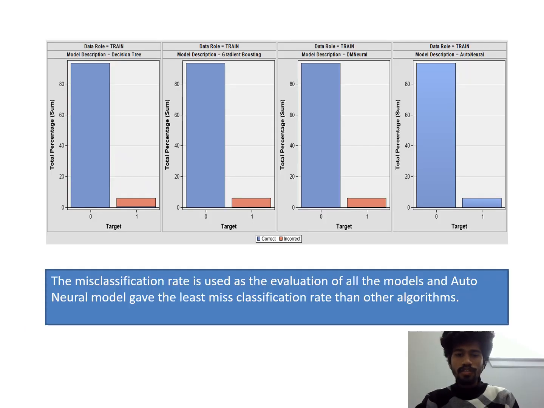Coming to misclassification rate, it is a metric that tells us the percentage of observations that were incorrectly predicted by some classification models. The value of misclassification rate can range from 0 to 1. 0 represents 0 incorrect predictions, 1 represents completely incorrect predictions. The misclassification rate is used as evaluation for all the models, and from the above graph, the autoneural model gave the least misclassification rate of the algorithms.